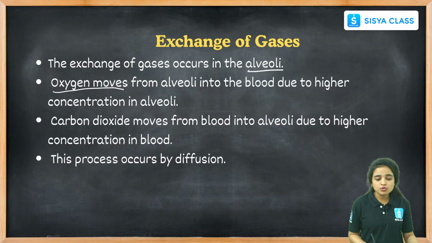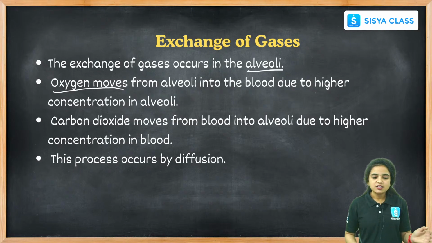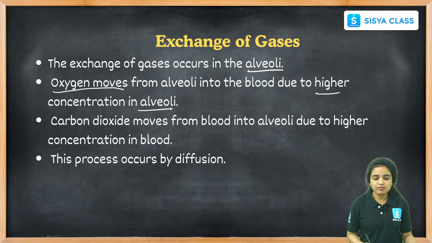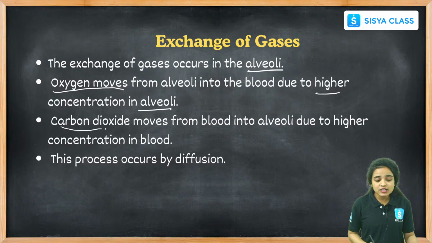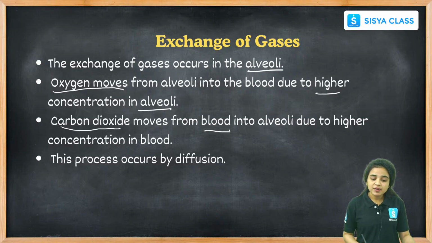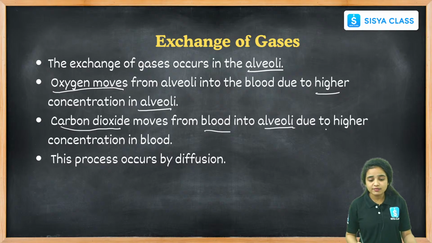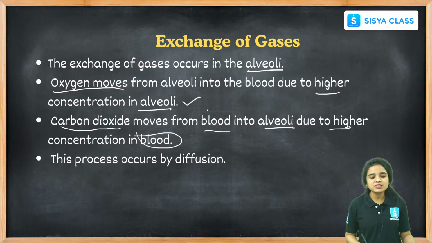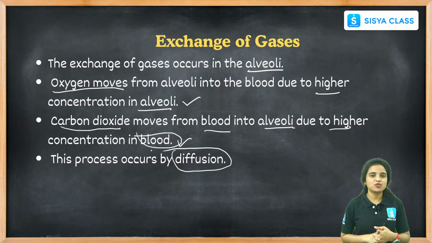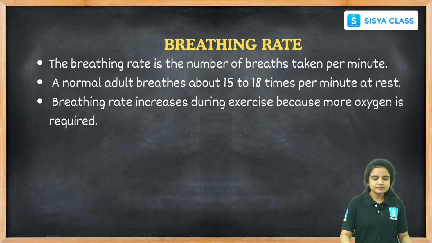Oxygen moves from the alveoli into the blood due to its higher concentration in the alveolar region. Carbon dioxide moves from the blood into the alveoli due to its higher concentration in the blood. The alveoli have a higher concentration of oxygen and the blood has a higher concentration of carbon dioxide. This whole process occurs by diffusion.